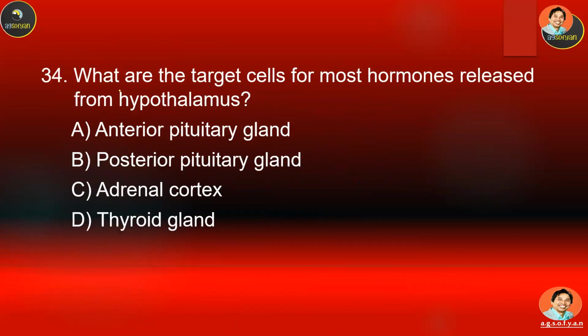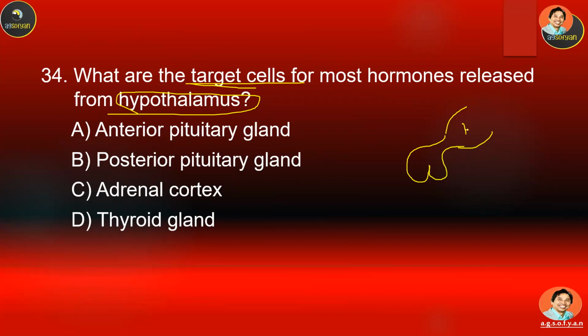Number 34, what are the target cells for most hormones released from the hypothalamus? A, B, C, or D. Give your answer. Remember, the hypothalamus is connected directly to the anterior pituitary gland.